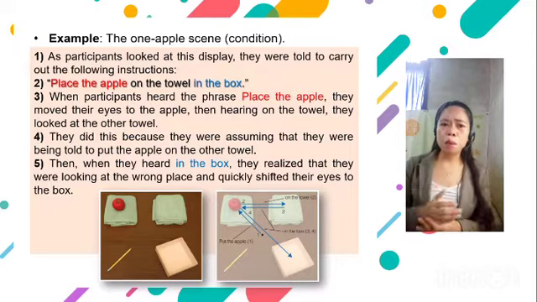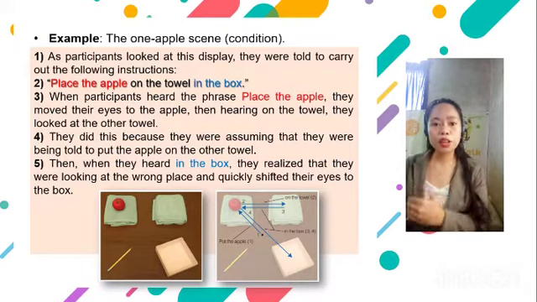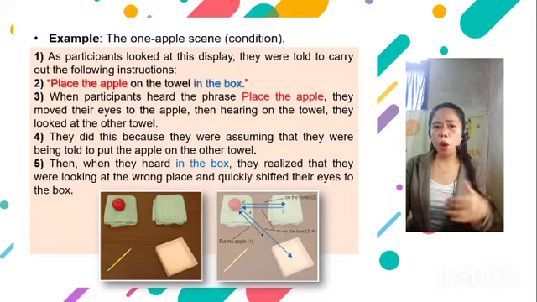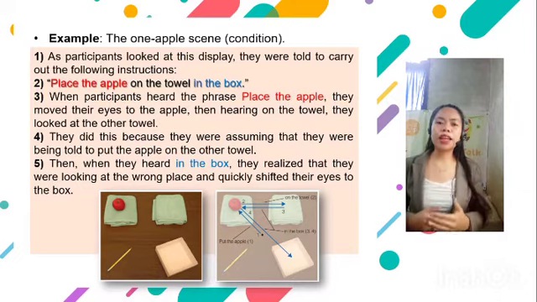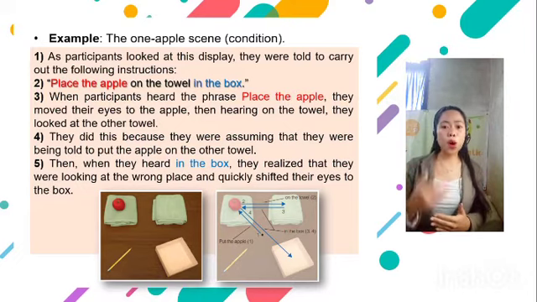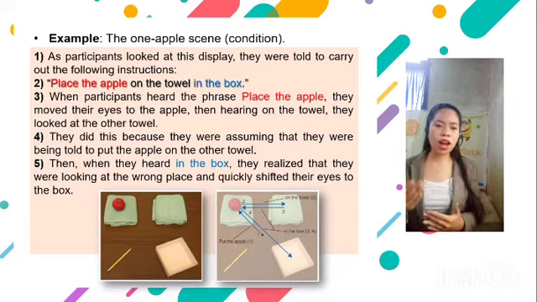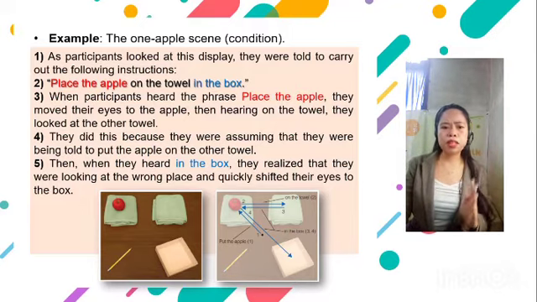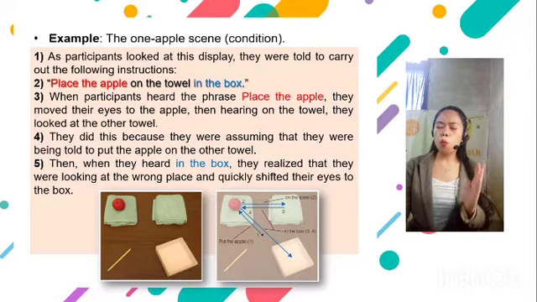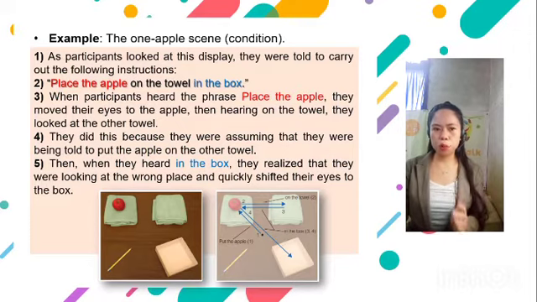They did this because they were assuming that they were being told to put the apple on the other towel. But then, when they heard the words "in the box," they realized that they were looking at the wrong place and quickly shifted their eyes to the box. The reason participants looked first at the wrong place was that the sentence is ambiguous.